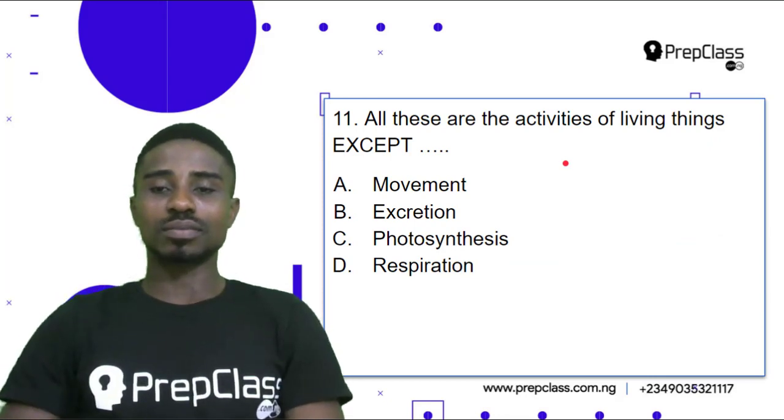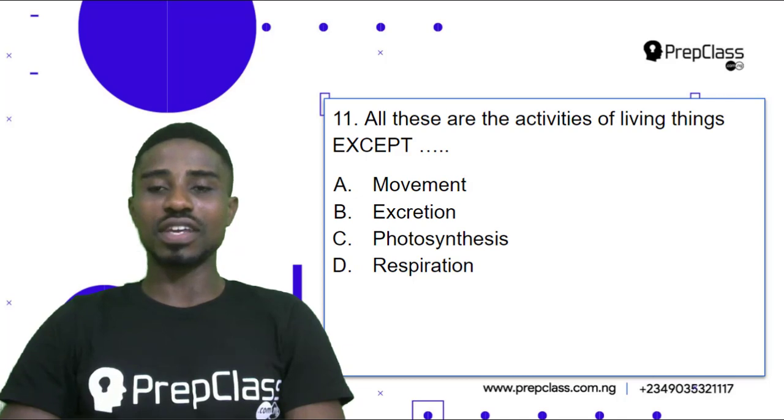Question 11. All these are the activities of living things, except A. Movement, B. Excretion, C. Photosynthesis, D. Respiration. For us to carefully select the correct answer, we need to come to an understanding of what the activities of living things are, and then analyze the options and see which one best answers our question.